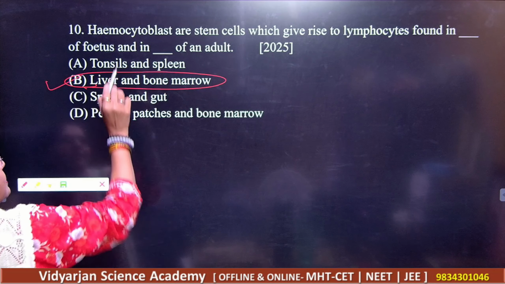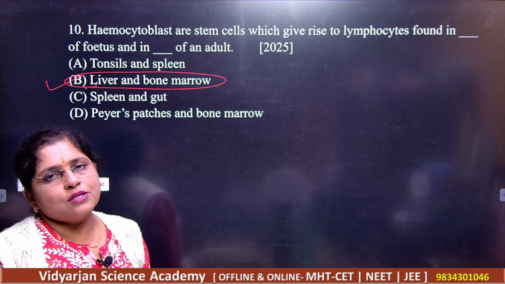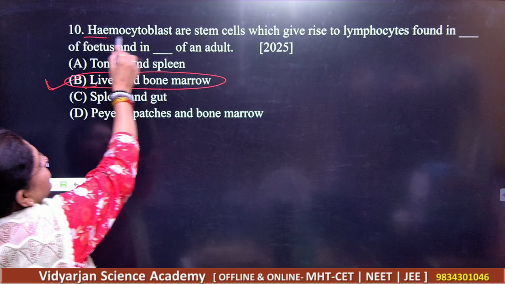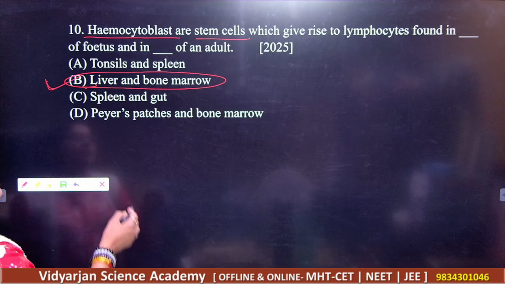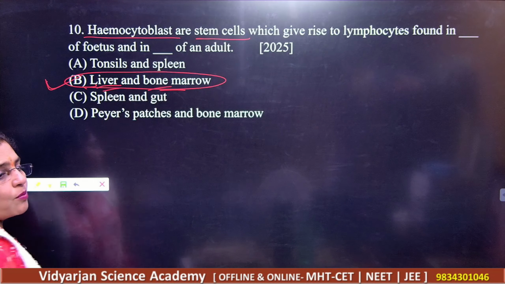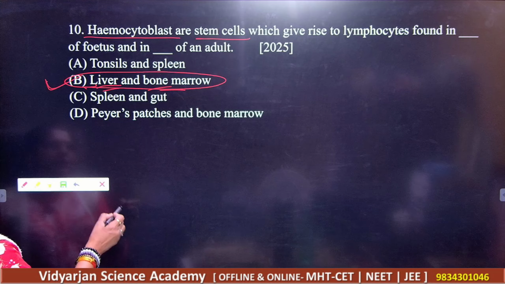Where will be the cells here? Those will be in the liver and bone marrow. Please note down the answer. Okay, B is the correct answer, that hemocytoblasts are stem cells which give rise to lymphocytes found in the fetus in liver as well as bone marrow. Please note down this answer very perfectly. Got it?